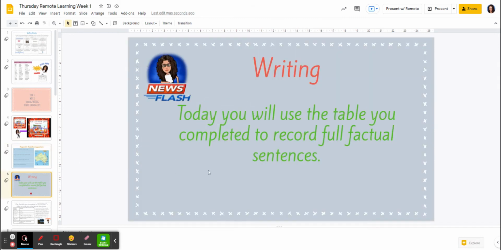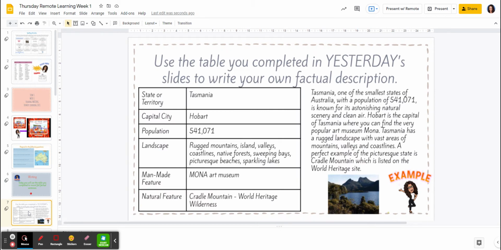For the writing, I would like you to use the table that you completed yesterday to record 4 factual sentences. So you might need to open up your slides from yesterday. You can even copy and paste the slide so that it is directly on top. So if you just click on the slide and press Control C, then Control V, it will insert it in. So this is an example.